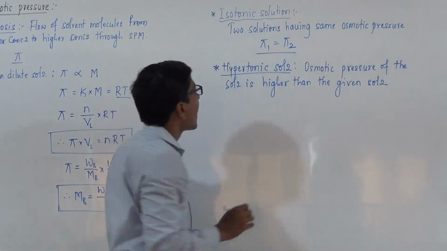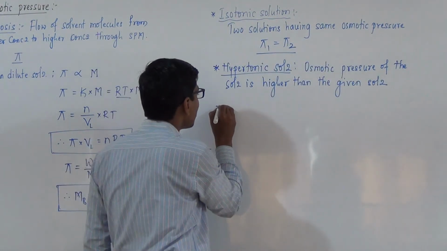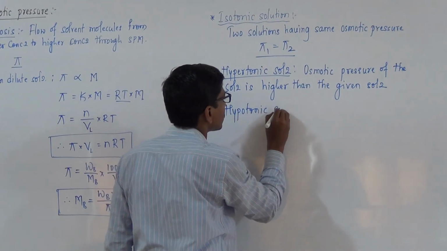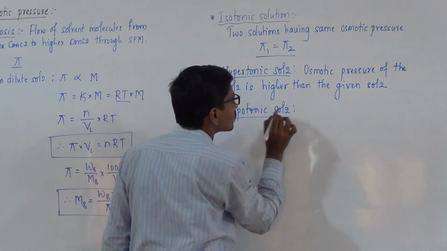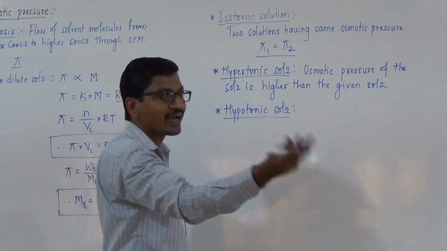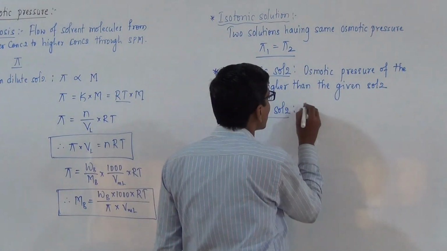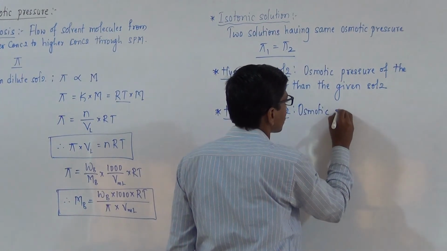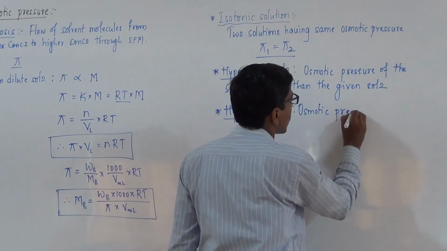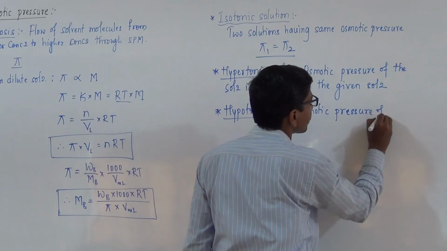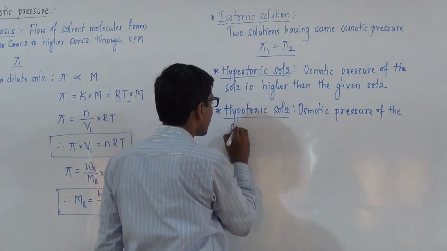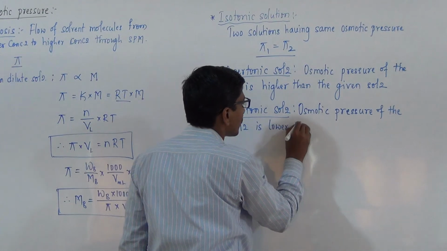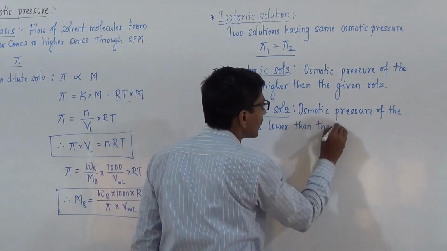That is called hypertonic solution. Then last one is hypotonic solution. Hypotonic means osmotic pressure of the solution is lower than that of the other solution or given solution.